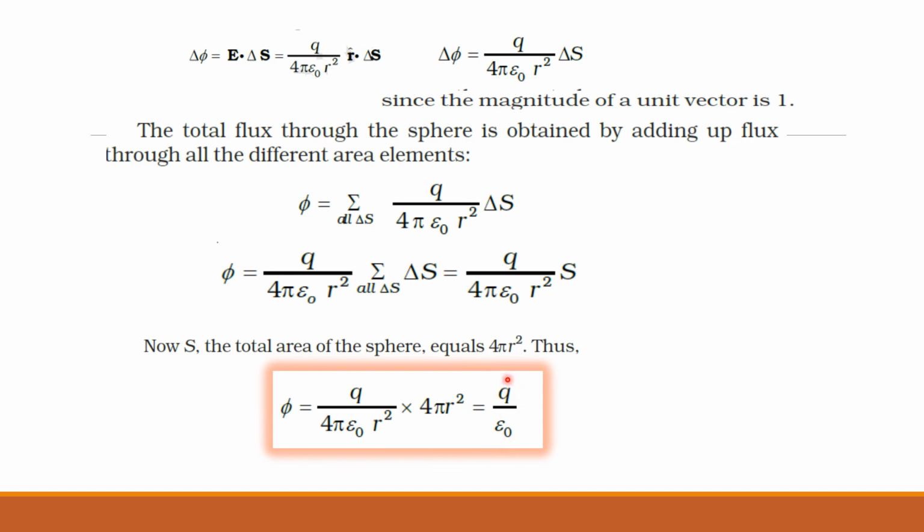So this is the illustration or the derivation of Gauss theorem. Phi is equal to Q by epsilon naught. Here we have considered a sphere, a spherical closed surface. Charge Q is enclosed by the surface. Then the net flux, the total flux through the sphere, is given by Q by epsilon naught. This is nothing but the statement of Gauss law.